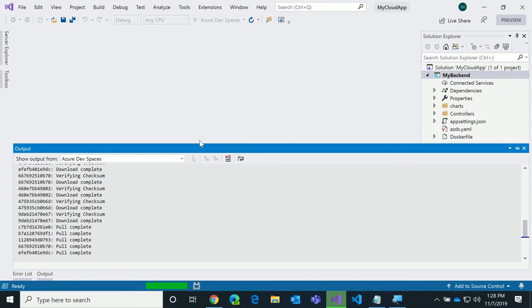And what's cool is when it's all done, even though it's running in Azure, I'm going to be able to access it via localhost. It's doing a bunch of port mapping and stuff like that. And once you get this going, you can just change and edit files and save without going through the step again.